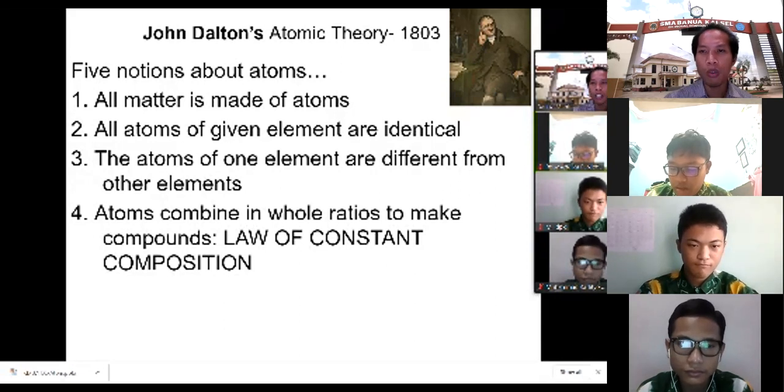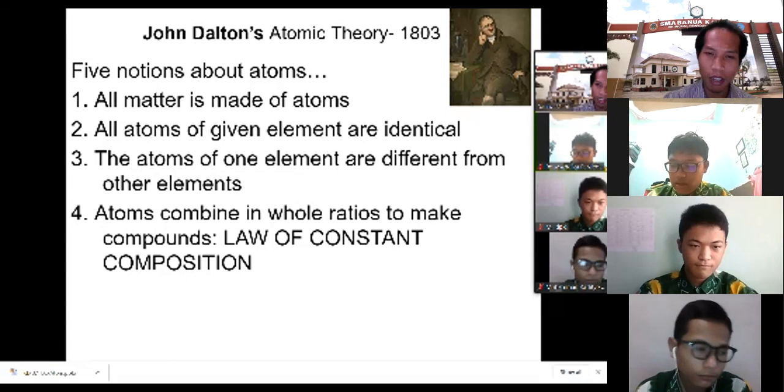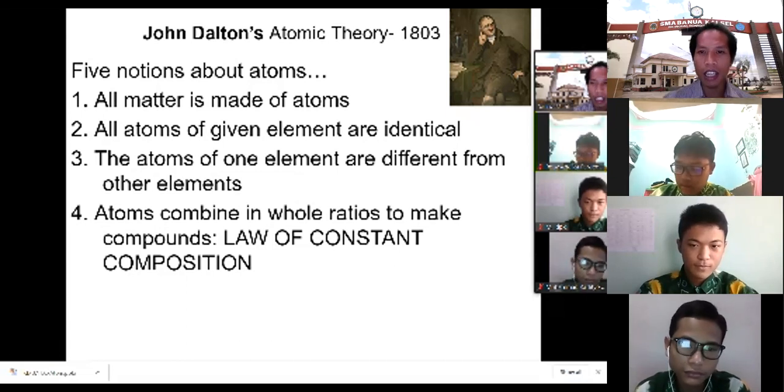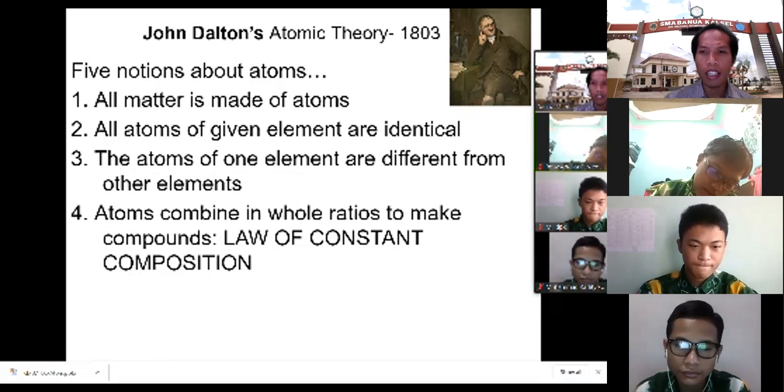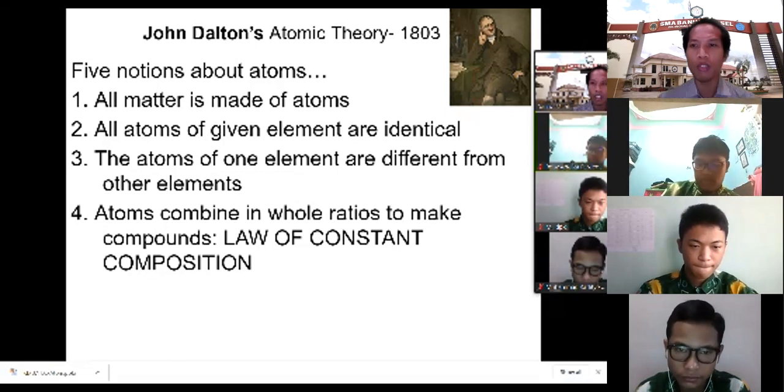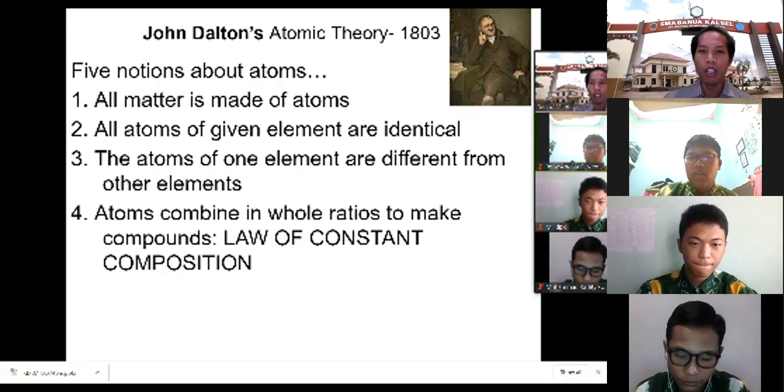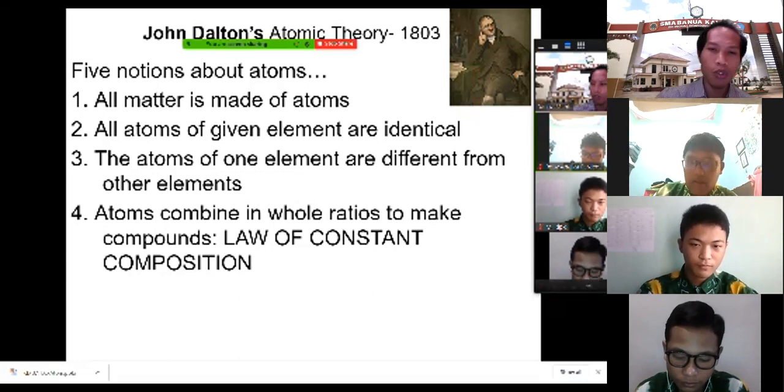So we have two hydrogen and one oxygen. This is called a fixed ratio. Later on, we're going to learn about this law. We call this the law of constant composition.